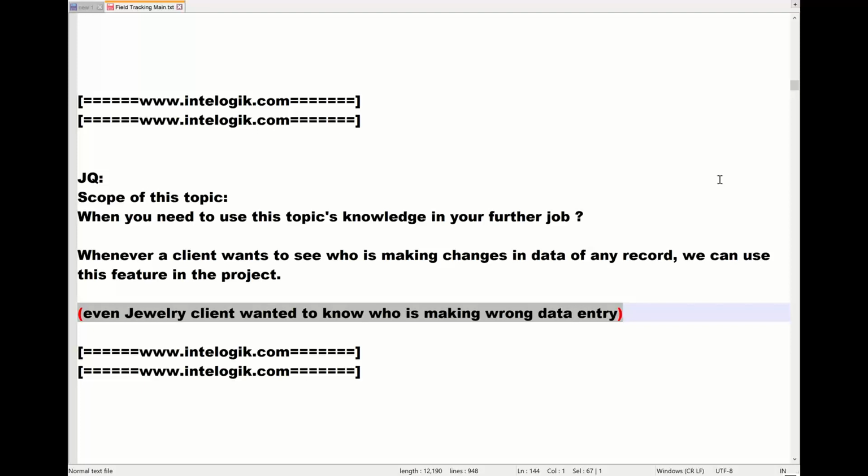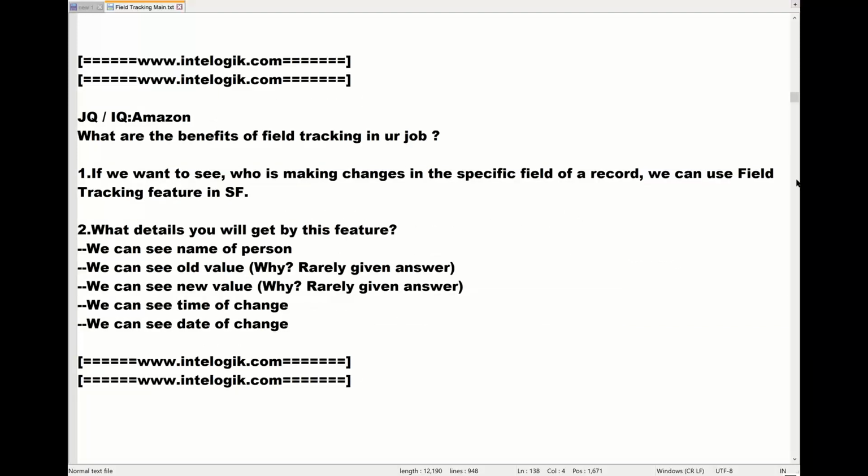First of all, guys, let me tell you what are the benefits of this concept, which is an interview question at Amazon. What are the benefits of this concept? Let us see. If you want to see who is making changes, we can see it.